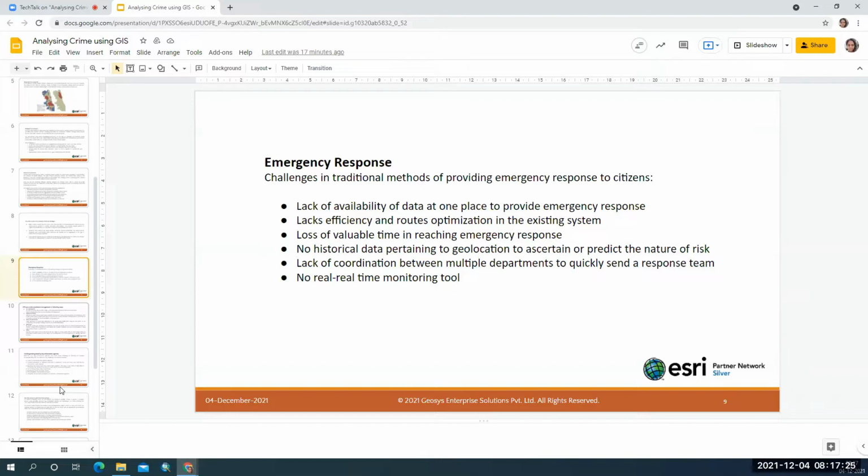And sometimes the nature of risk is such that you cannot predict it, because you don't have the historical information or data for that particular location. And there is a lack of coordination between various departments.